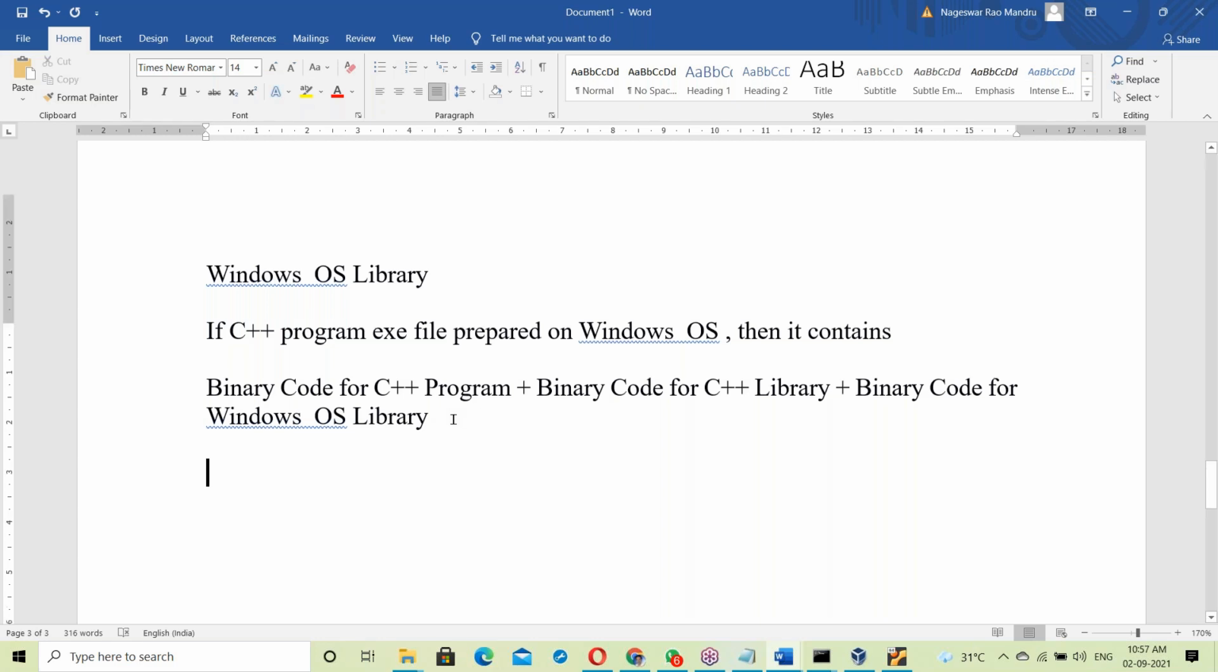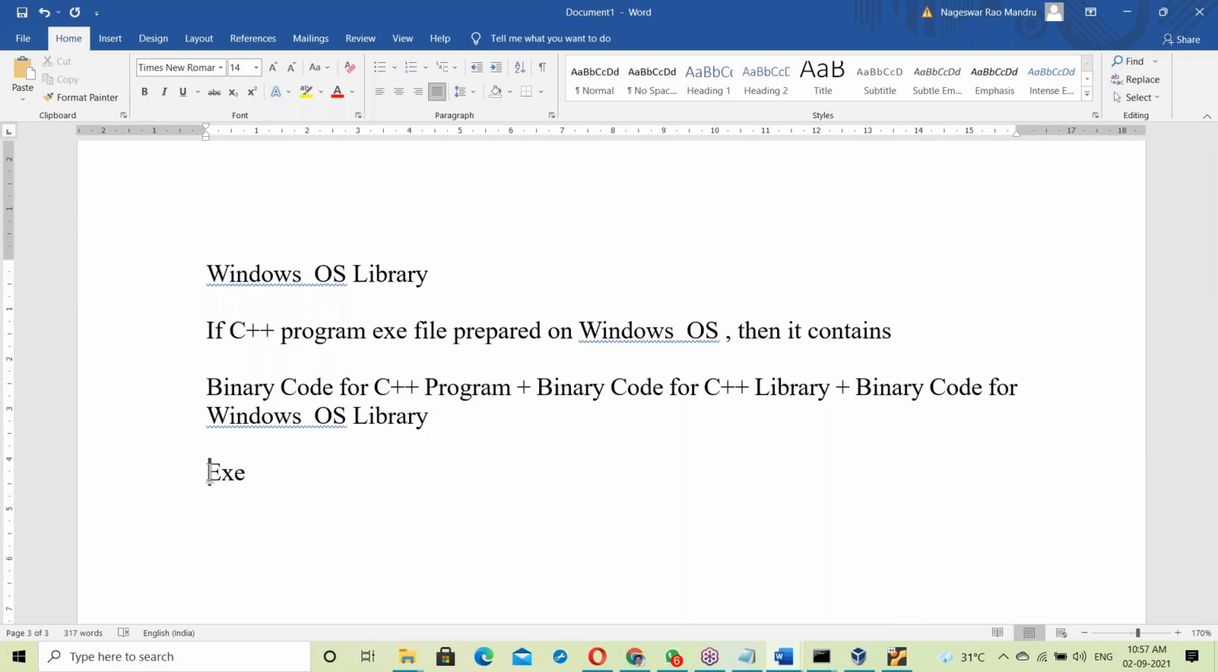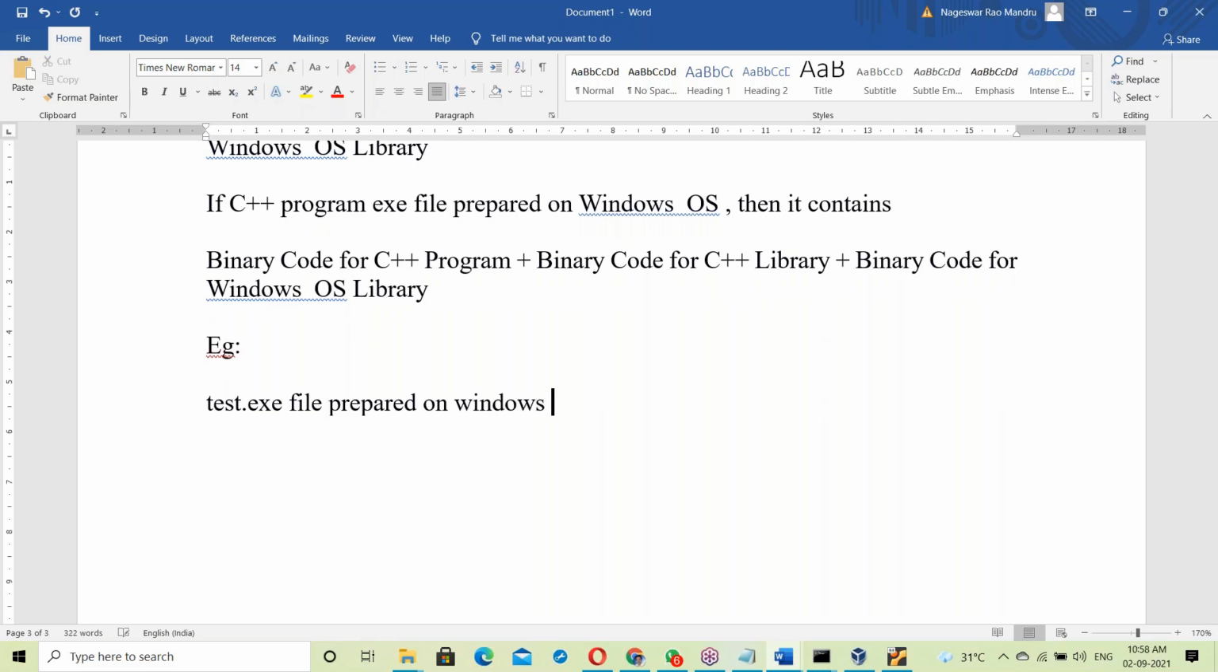Now see this. Let us take some exe file, for example test.exe. Suppose test.exe is prepared on Windows OS, then it contains the Windows OS library. That's it.